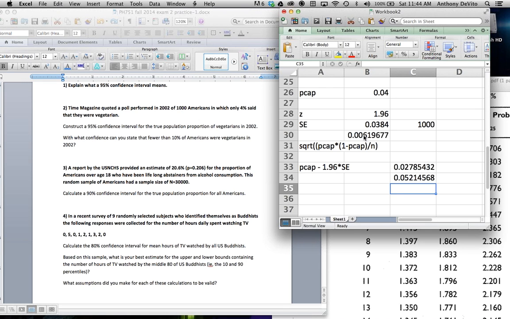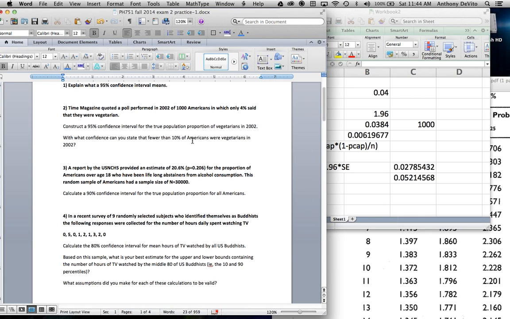0.052. Okay, now notice I didn't round anything until I got to the very, very end, because if I had rounded it back here somewhere, then as I multiplied and divided and found square roots and stuff like that, I would amplify my error by the time I got to the end, because I'm doing other functions that are based on it. I mean, you could submit that as an answer, but even if I were bothered to round, I wouldn't do it until I got to the very end here. 0.028 to 5.2%. Okay, so that's the way I would handle this.